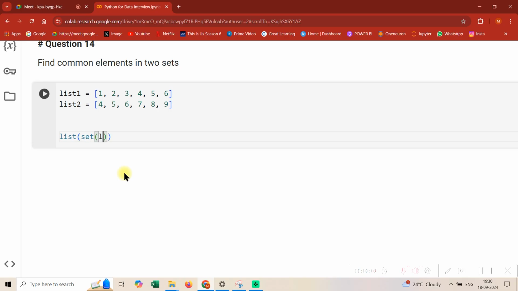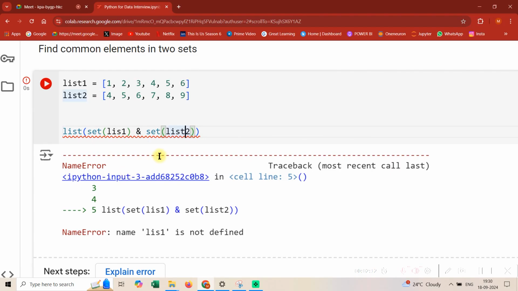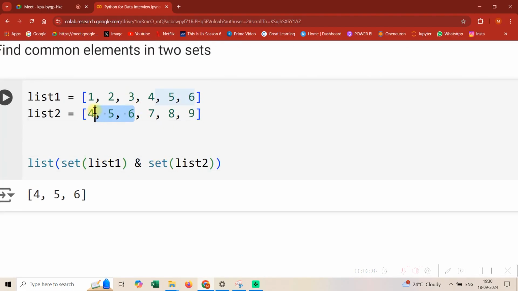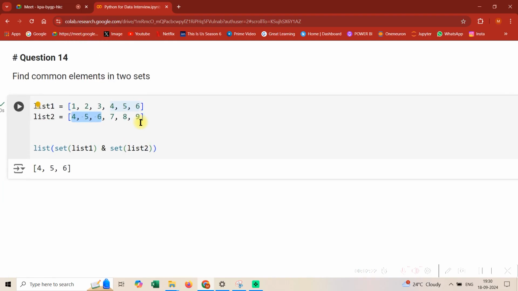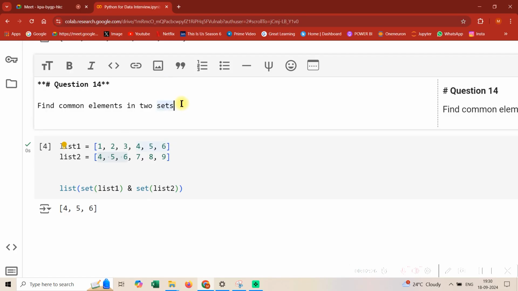Good to know that. So guys, in simple terms, I'll just write list, and let's create the set of list 1 and the set of list 2. Good to go guys. Okay, so it's saying list 1 is not defined. Makes sense. Let's just make it T. So see guys, we are getting 4, 5, 6 and 4, 5, 6. Okay, this is a simple question, but yeah, these types of questions can get asked to you: find common elements in two lists.